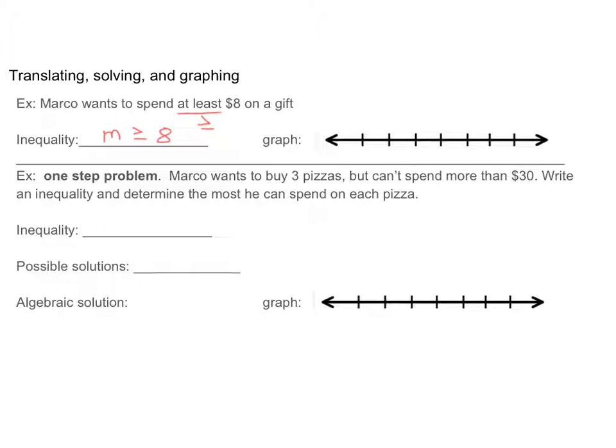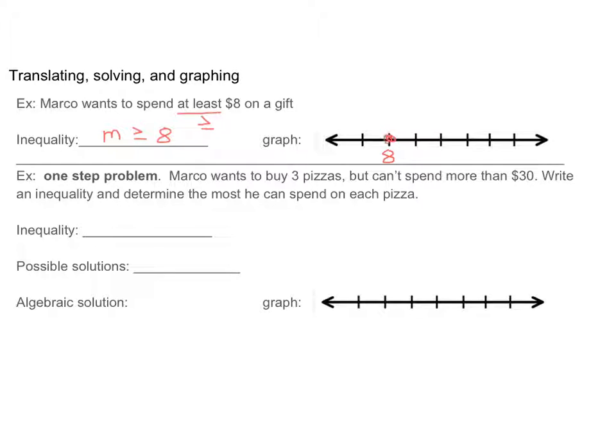Now we're going to graph that. But notice that this graph does not have any numbers on it, okay? But that actually makes it easier. You're going to pick one of the marks, and you're going to label it with our starting point. Since I'm doing greater than, I'm going to pick something a little bit on the low side. I'm going to pick that mark, and I need to graph greater than or equal to 8, so I'm going to label this mark as 8.